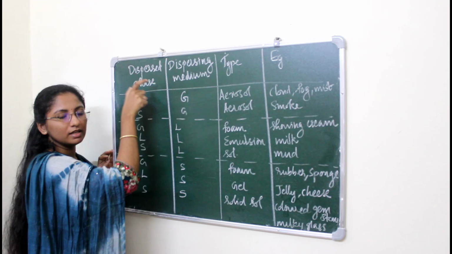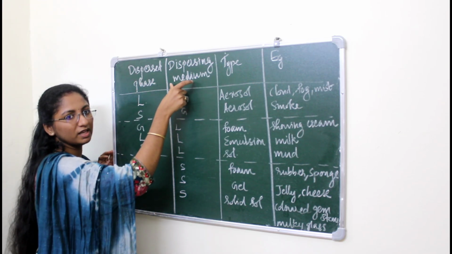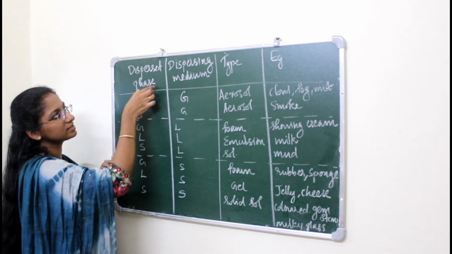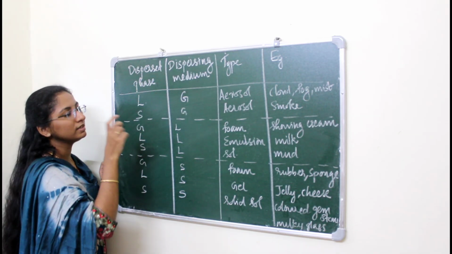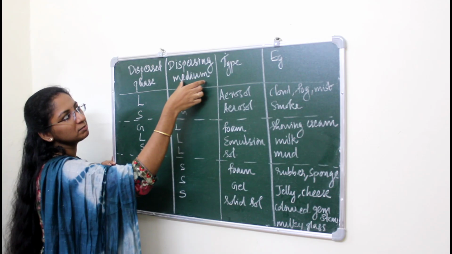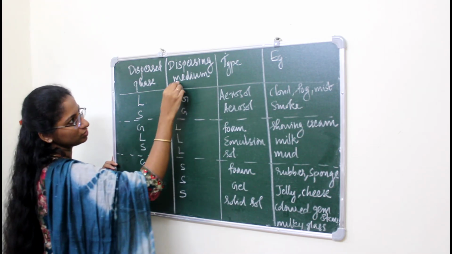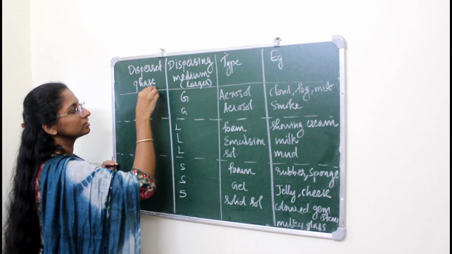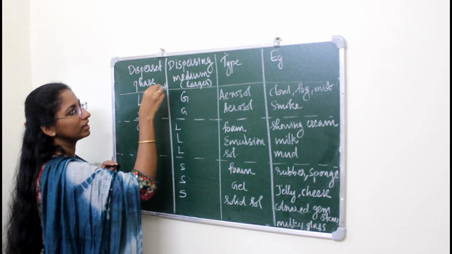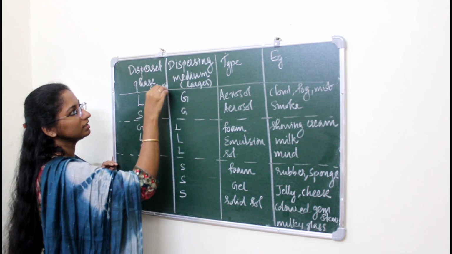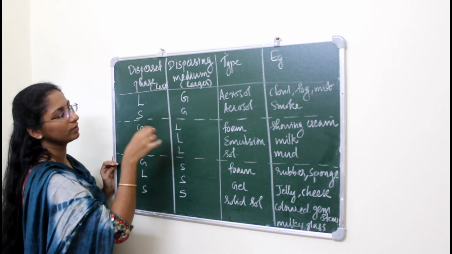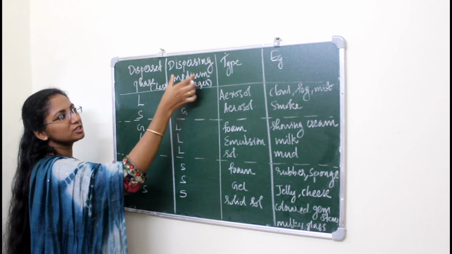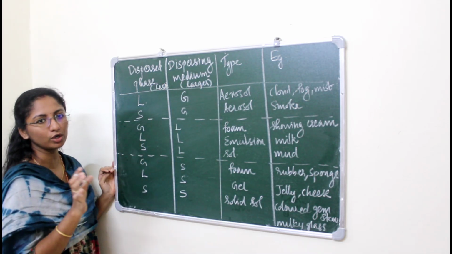This component must be in less amount and this component must be in large amount. So we can say that in colloid or colloidal solution, the dispersed phase is in lesser composition and the dispersing medium is in larger composition. So within brackets I am writing: here small quantity, or less quantity, here larger quantity. By combining the dispersed phase and dispersing medium, we get a colloid or colloidal solution.